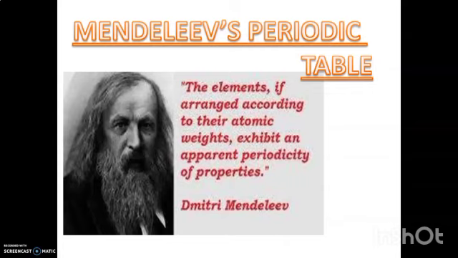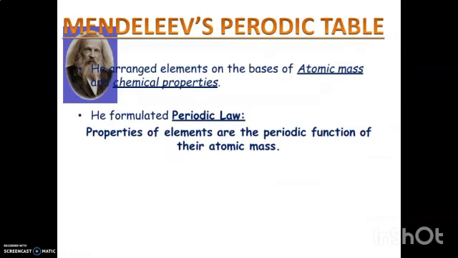He said that if the elements are arranged according to their atomic weights, they exhibit apparent periodicity of properties. Periodicity means repetition of the properties. So we'll check his method and law. He arranged elements in the increasing order of atomic mass and chemical properties, and he formulated his periodic law.